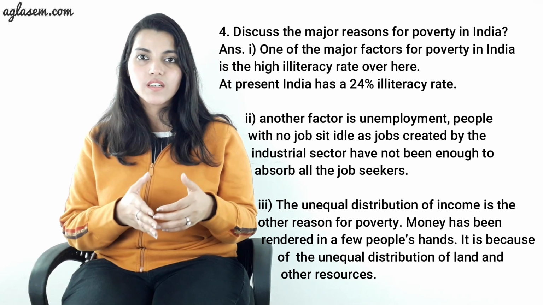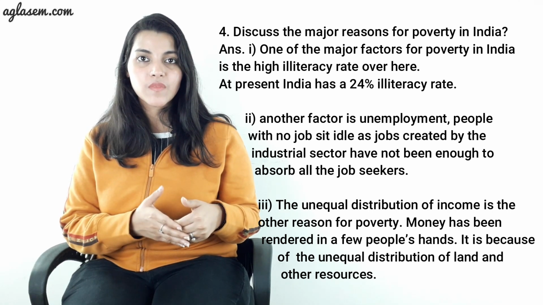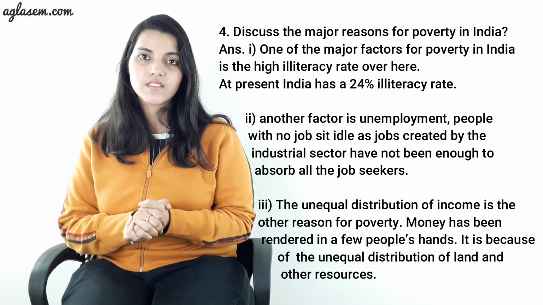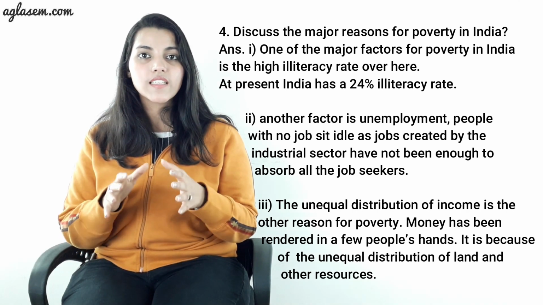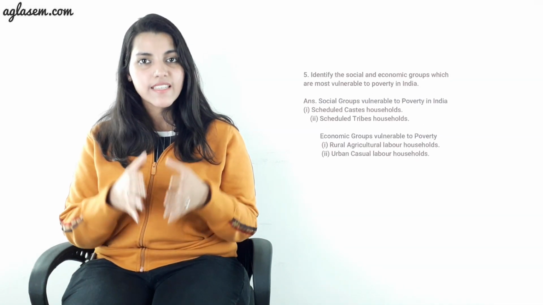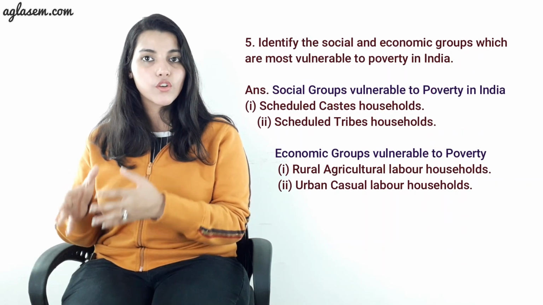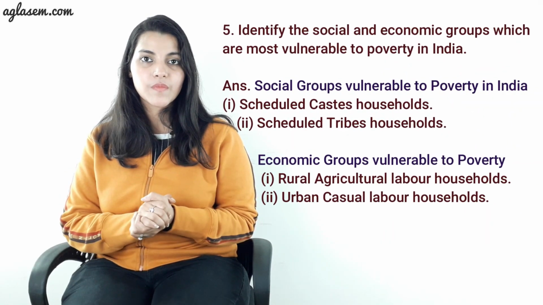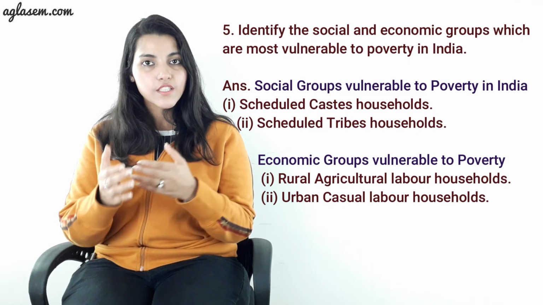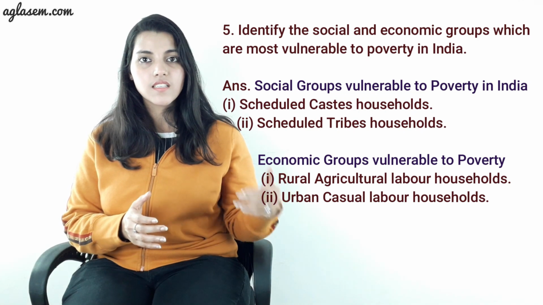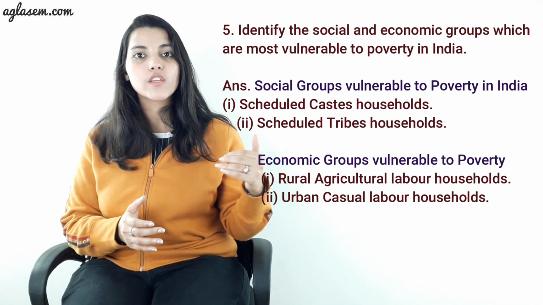Money has been rendered in a few people's hands. It is because of the unequal distribution of land and other resources. So overall, these were the reasons for poverty in India. Discussing the fifth question, it says, identify the social and economic groups which are most vulnerable to poverty in India. The answer to this is, social groups vulnerable to poverty in India are scheduled castes and scheduled tribes.